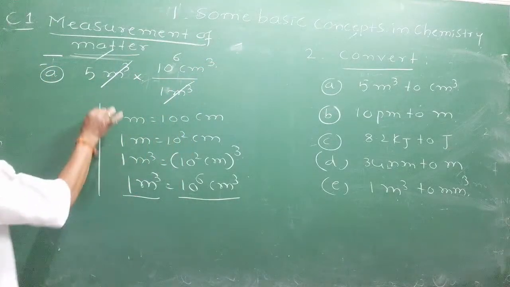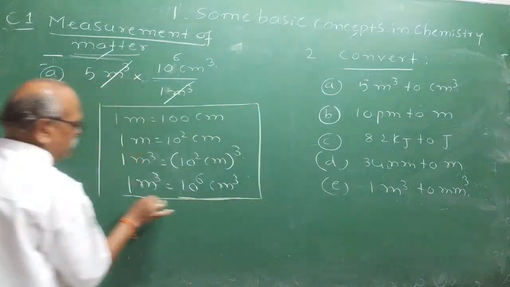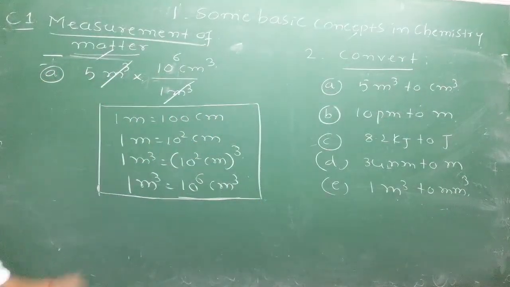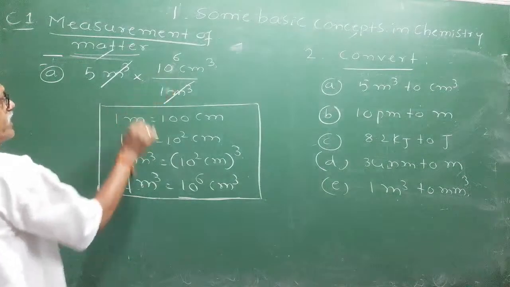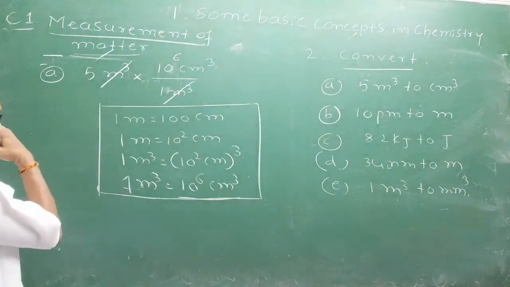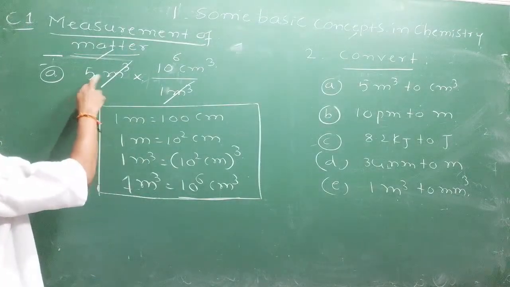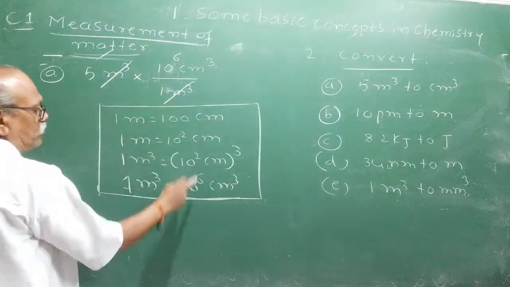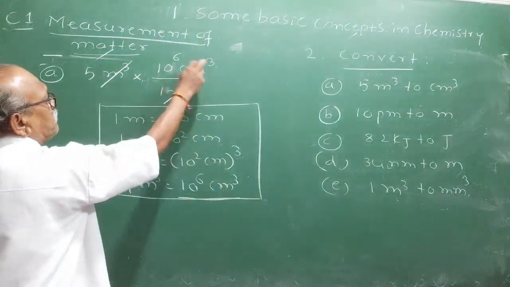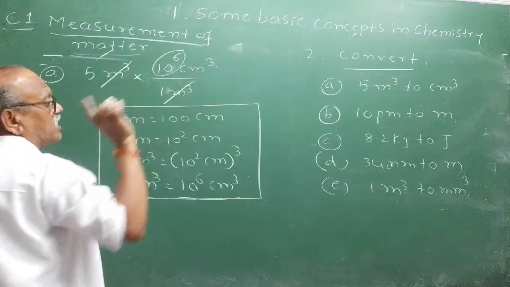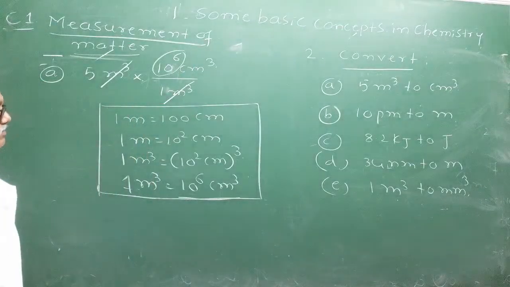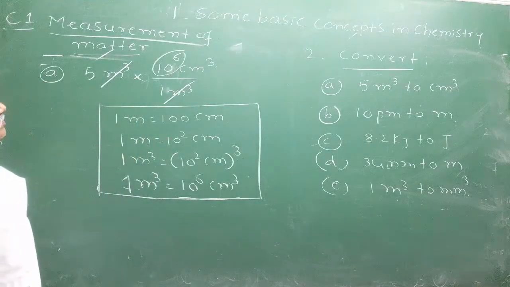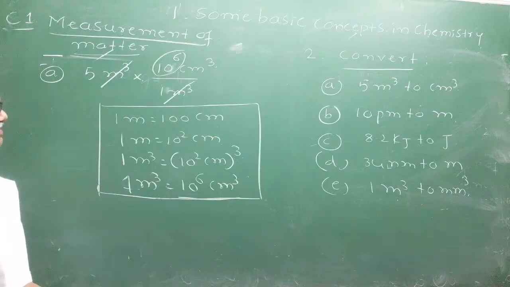These conversions you have to remember by heart. Then only you can manage questions quickly, the number of times you come across these conversions. This is called the unit factor method. Are you getting me? 5 cubic meter, 1 cubic meter is equal to 10 raised to 6 centimeter cube. This 10 raised to 6 is called the conversion factor. Remember. Very important in physics as well as chemistry.